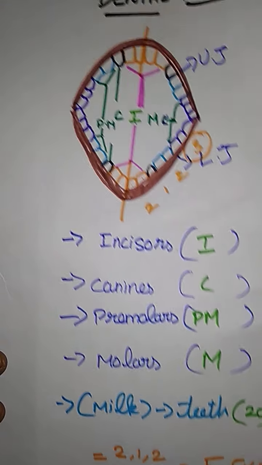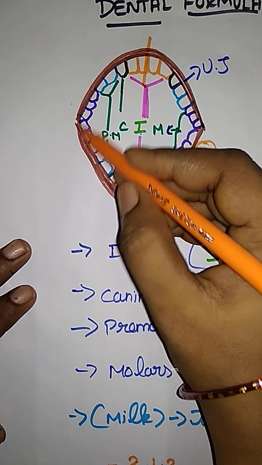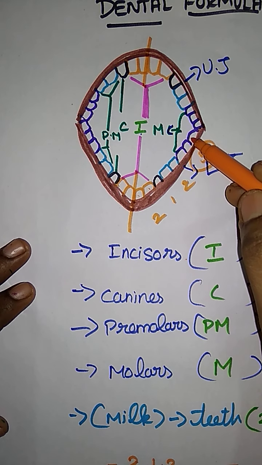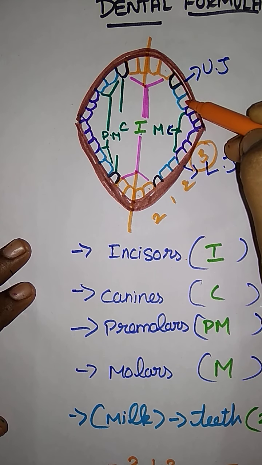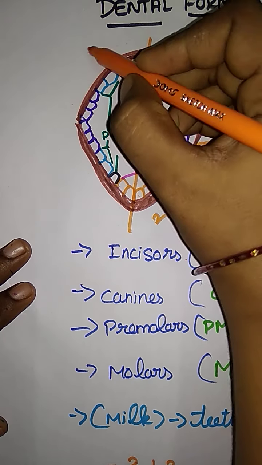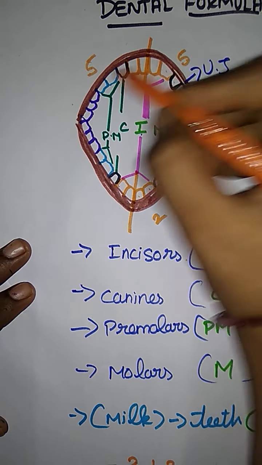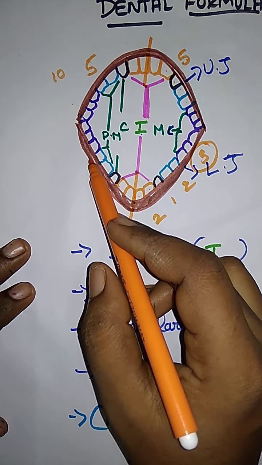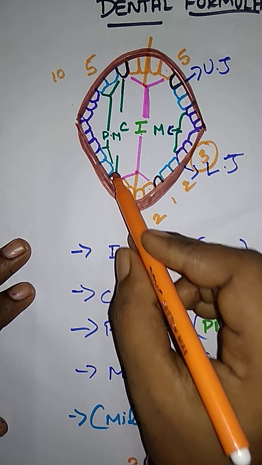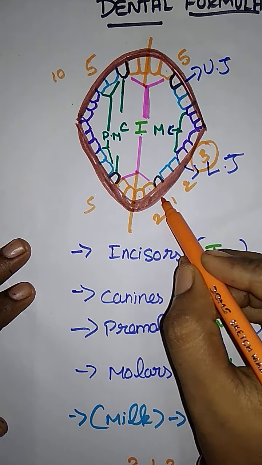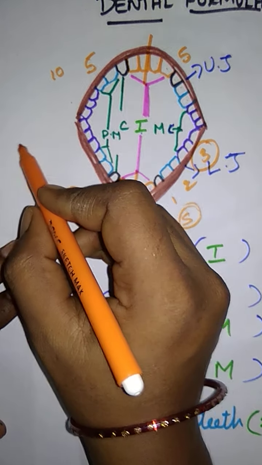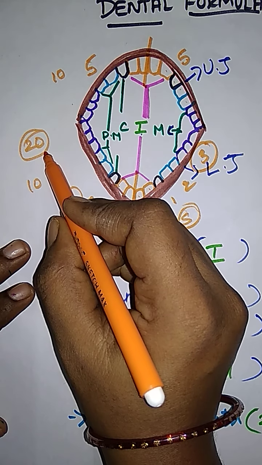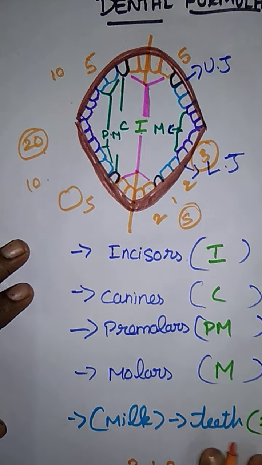Upper jaw is 10, lower jaw is 10. How do we say upper jaw is 10, lower jaw is 10? Forget the molars, okay? Molars are not present in babies' milk teeth. How many are here? 1 2 3 4 5, here 5 and here also 5. Upper jaw totally 10. Lower jaw same like that, 1 2 3 4 5, so 5 plus 5 is 10, and 10 plus 10 is 20. So in milk teeth, the presence is 20.